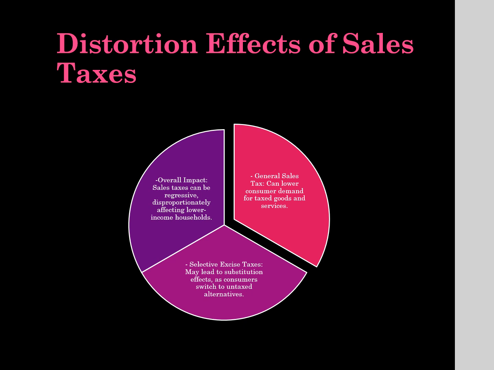Now let's look at distortion of sales tax. I want you to consider sales tax in California. There is a general sales tax that applies to all purchases, including consumer goods. A general sales tax can lead to reduced consumer demand for taxed goods, particularly among lower income individuals. For example, let's say you live in Monrovia and you want to go buy a car.